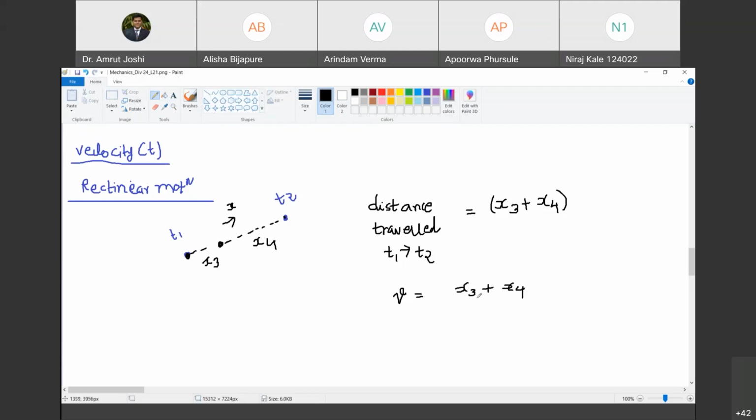Do you agree with me? Yes, sir. So what is this? This is average velocity. Are you with me? Yes, sir. So what is the average velocity exhibited by the object during time t1 to t2? x3 plus x4 upon t2 minus t1.